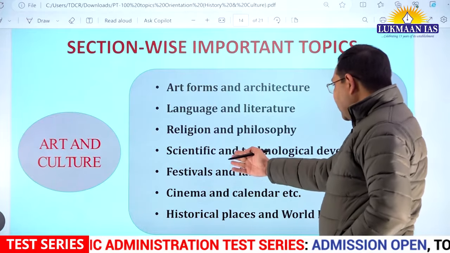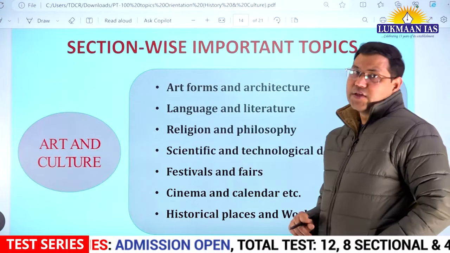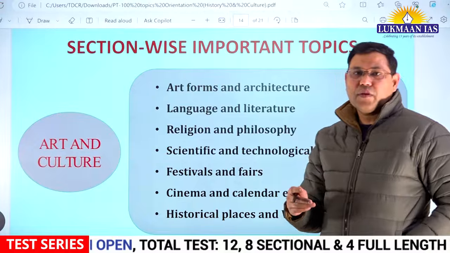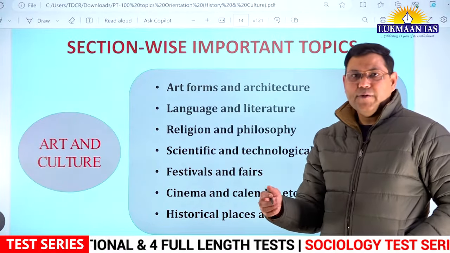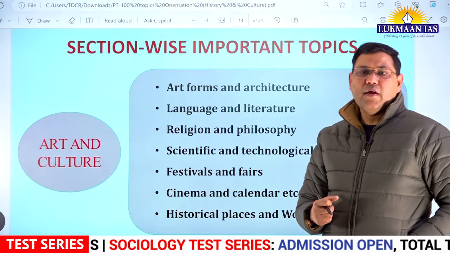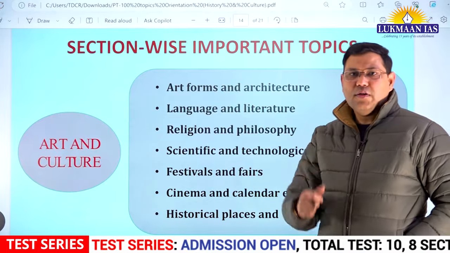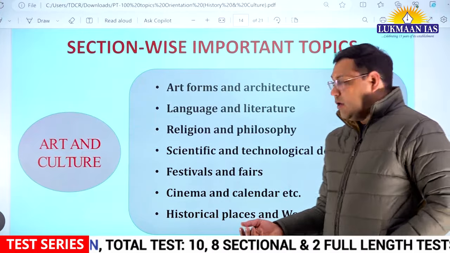You should also be familiar with scientific and technological developments, especially of ancient India. From there they ask questions. For example, there are people from different fields, medicine, metallurgy, astronomy, like Aryabhat. Then you have Varahamihir or Charak, Sushrut, Dhanvantari. You should know about them and their contributions, or Bodhayan, such people.